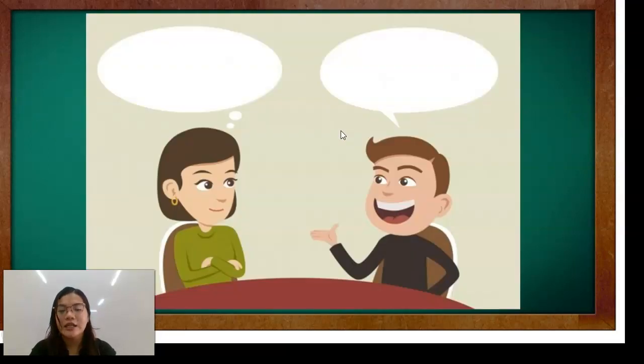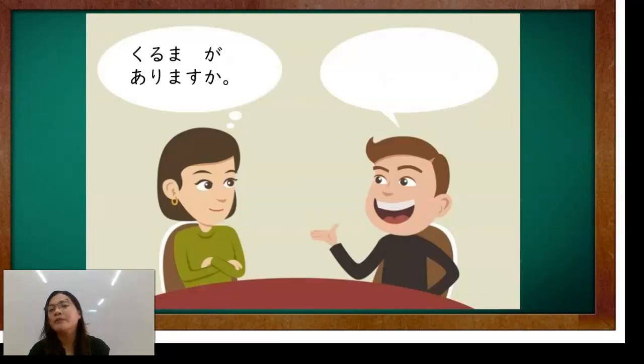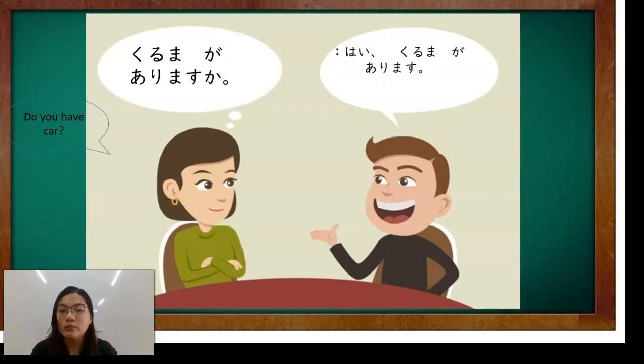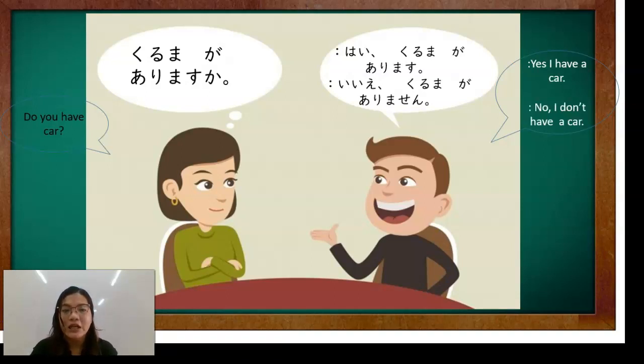Next is another example here. Kuruma ga arimasu ka? Do you have a car? Hai, kuruma ga arimasu. Yes, I have a car. Or, Iie, kuruma ga arimasen. No, I don't have a car.